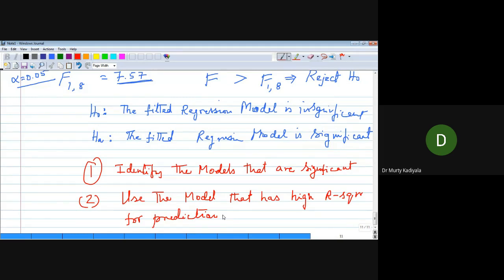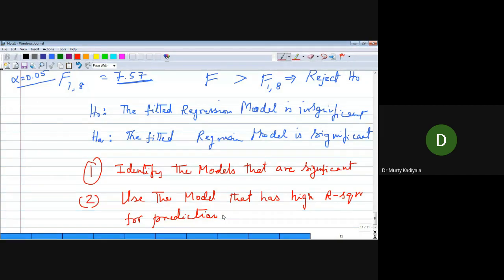What do you see? If your regression model is making good predictions, then the R square will be close to 1, correct? Yes, sir. Therefore, among models, the model that has higher R square should be used for prediction. So please read and understand the 2 points I have written on the slide. Okay? They are very important.